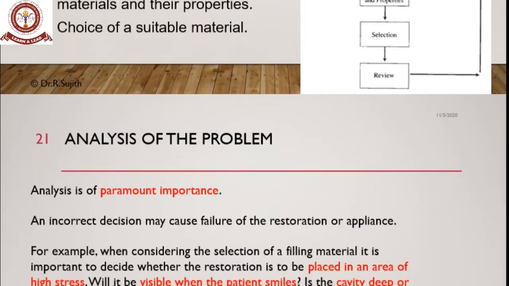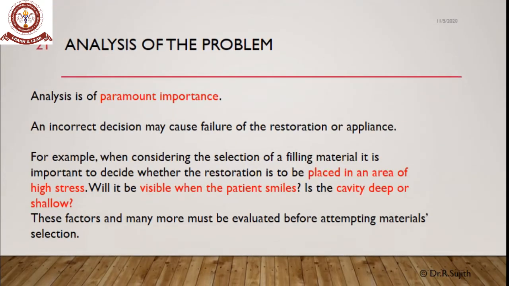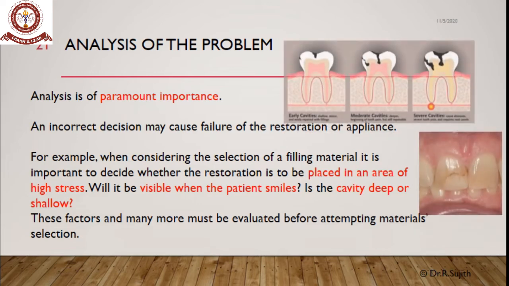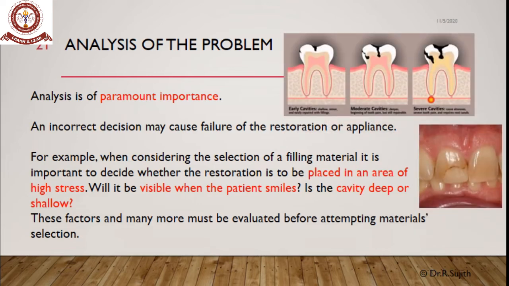First, analysis of the problem. Analysis is of paramount importance because an incorrect decision may cause failure of the restoration or appliance. For example, when considering the selection of a filling material, it is important for the dentist to decide whether the restoration is to be placed in a high stress bearing area or low stress bearing area, or it will be visible when the patient smiles, especially in the anteriors, or is the cavity deep or shallow.